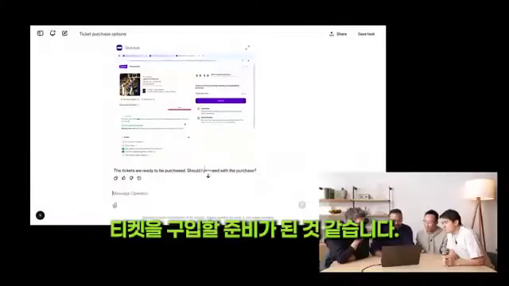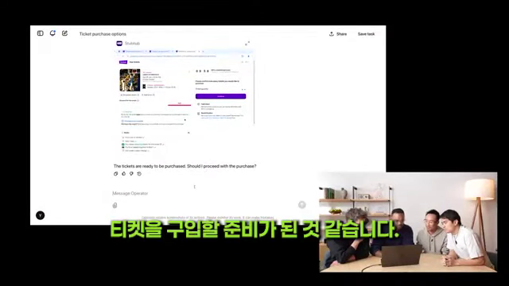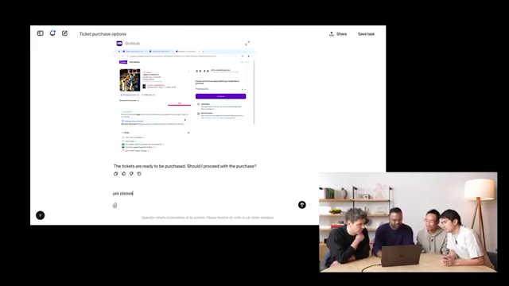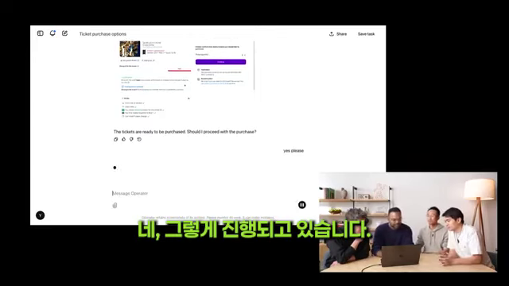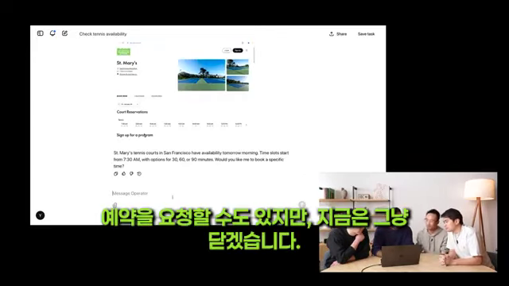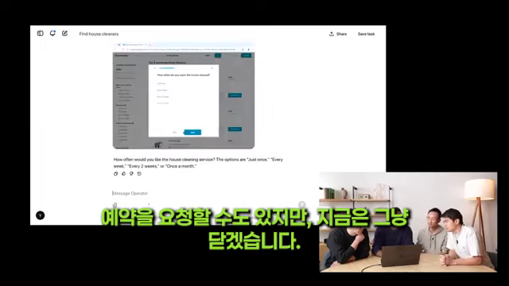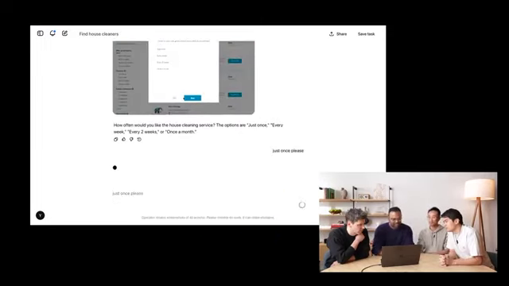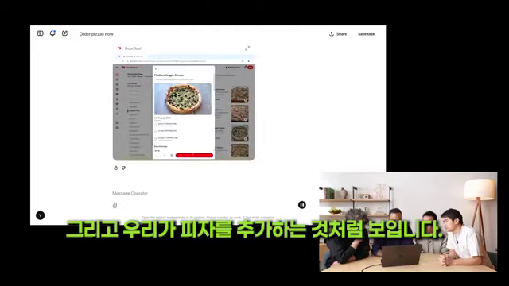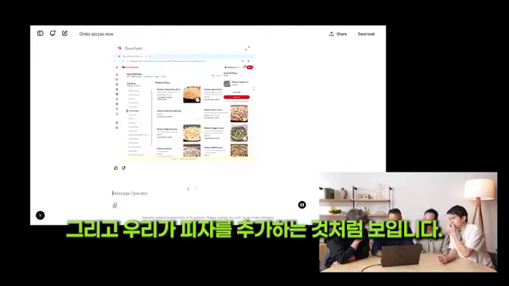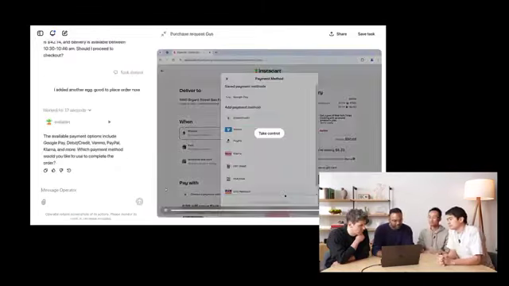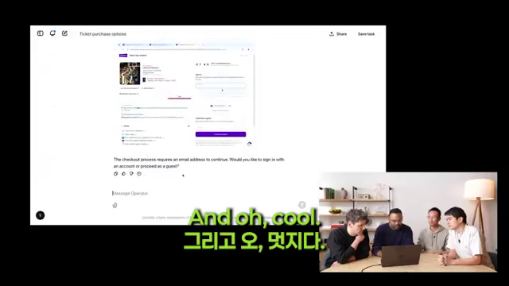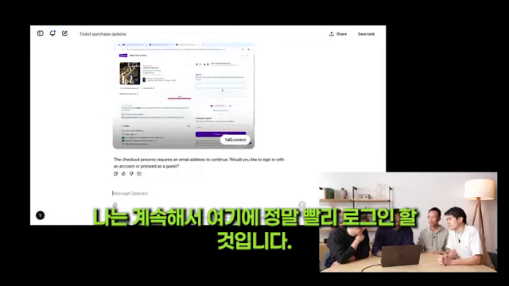Okay. So it looks like tickets are ready to be purchased. Yes, please. Okay. Well, that's happening. This is good. I can ask it to book it, but I'm just going to close it for now. Oh, just once, please. We'll continue. And looks like we're adding pizzas. And, oh, cool. I am going to go ahead and log in here really quickly.